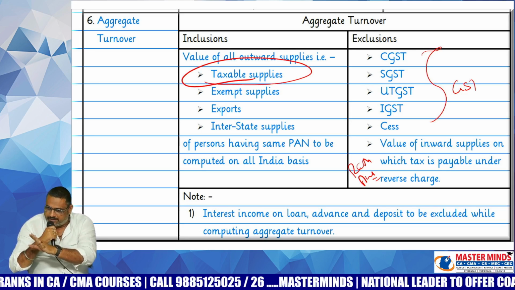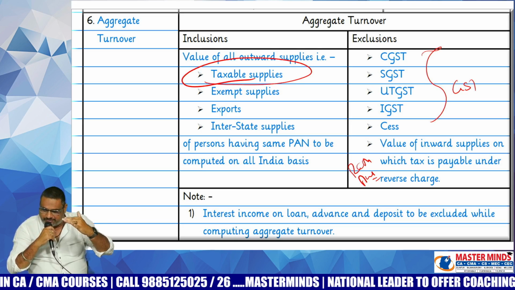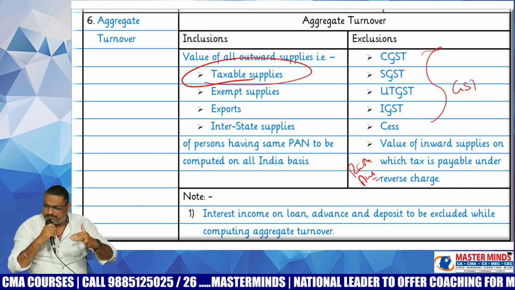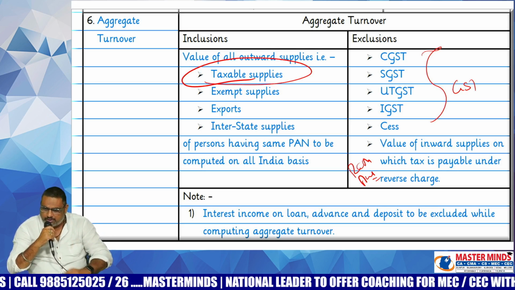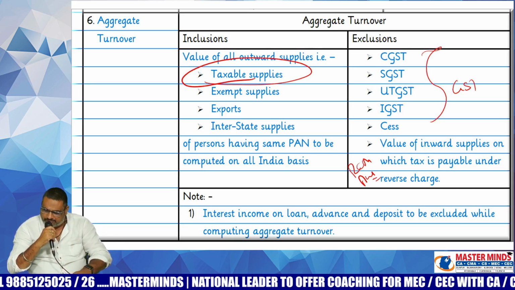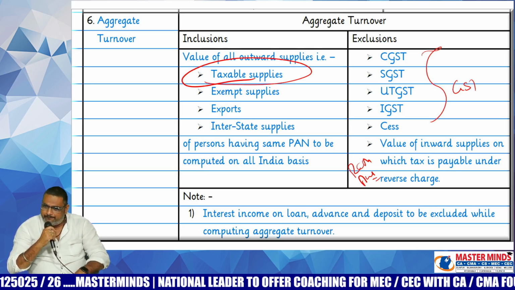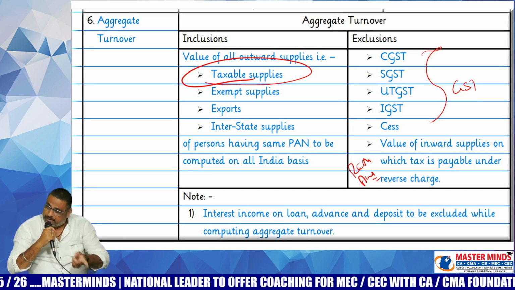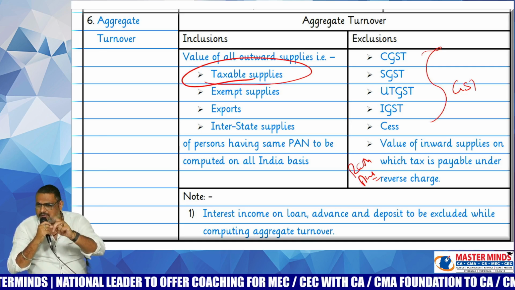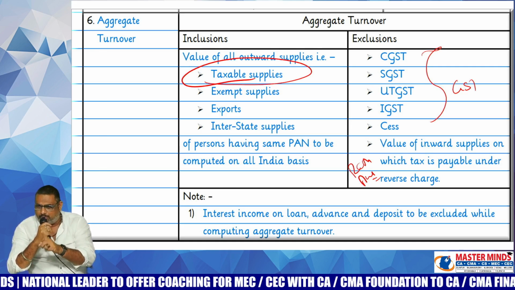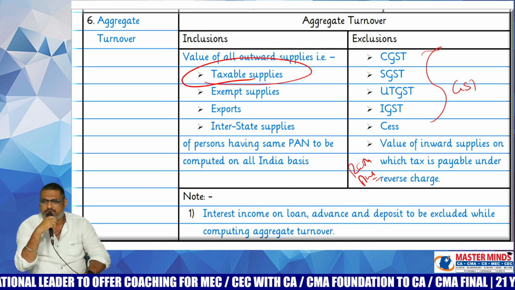Aggregate turnover is taxable plus exempted plus exports plus deemed supplies, minus GST, minus RCM purchases. Manufacturer will pay that 1% on aggregate turnover, whereas trader will pay this 1% on taxable turnover only. That is the point.